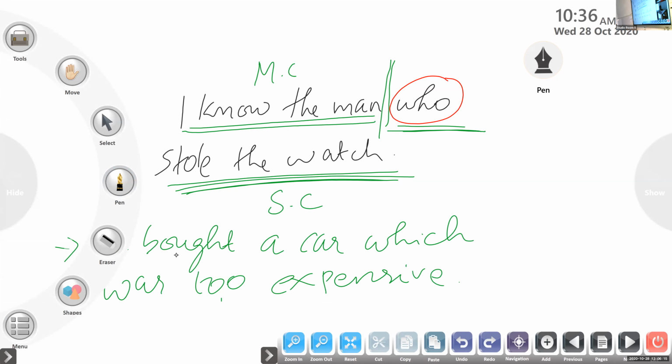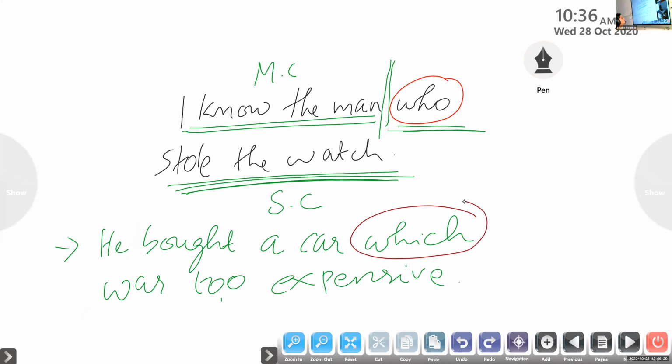Thank you. Now the question is to Amida. Anna helped you to identify the subordinating conjunction. Can you separate the sentence into main clause and subclause now, Amida? He bought a car. What is it? Main clause. Very good. He bought a car, main clause. Excellent. What about the subclause? Was too expensive.